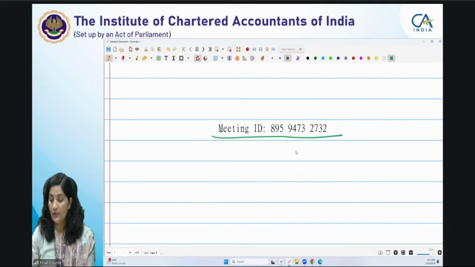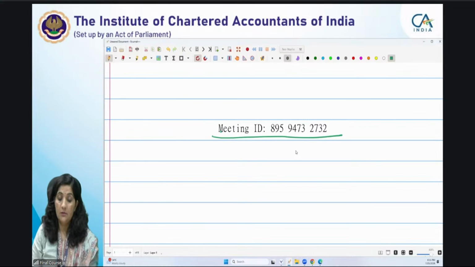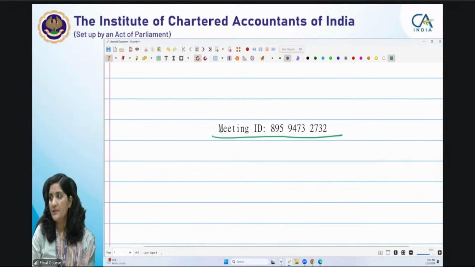And please note down this meeting ID to come on the Zoom meeting, so that we can have a discussion on what you have learned, and then I would like to understand what your level of understanding is of the existing Income Tax Act, and then we are moving forward to the new Act, of course. So please note down this meeting ID.